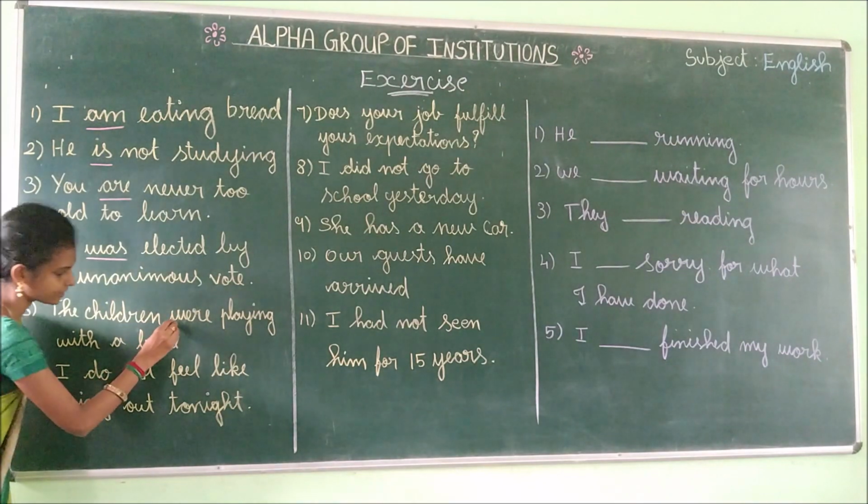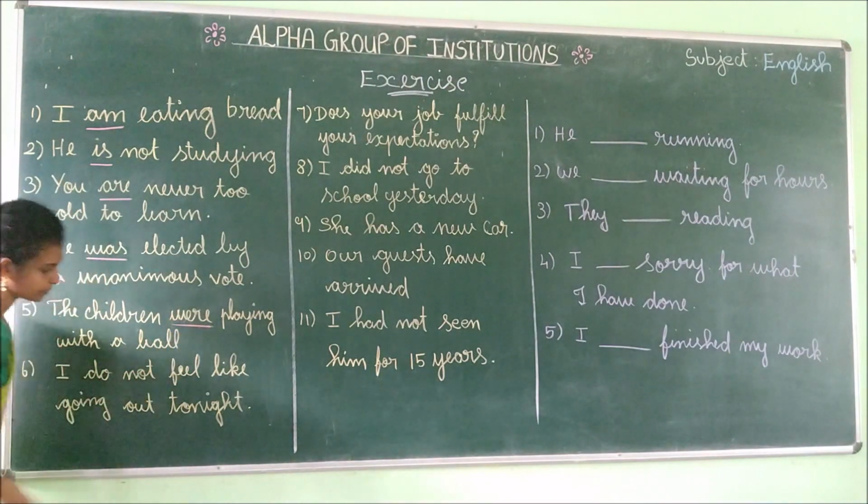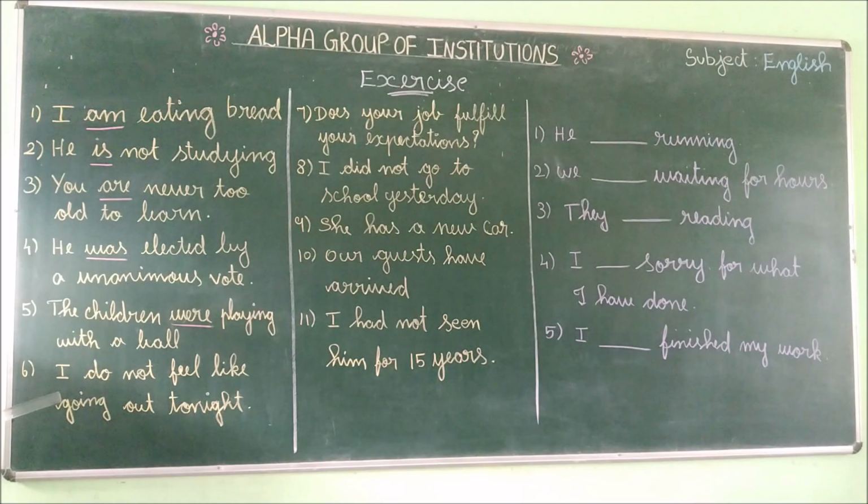Here, where is the verb? Read the sixth one, children. I do not feel like going out tonight. Here, which one is the verb? Yes, do.